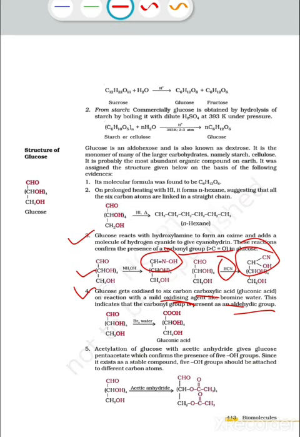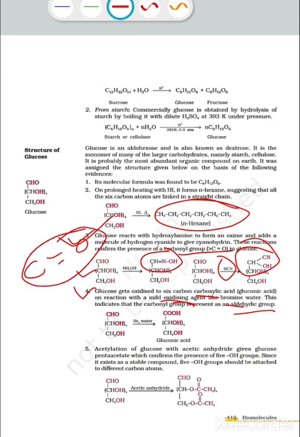That means in the first equation we prove that there is a 6 carbon chain. In the second we prove that a carbonyl group is present, and in the third equation we confirm that the carbonyl group is in the form of aldehyde. Okay, now acetylation of glucose with acetic anhydride gives glucose pentaacetate, which confirms the presence of 5 hydroxyl groups.